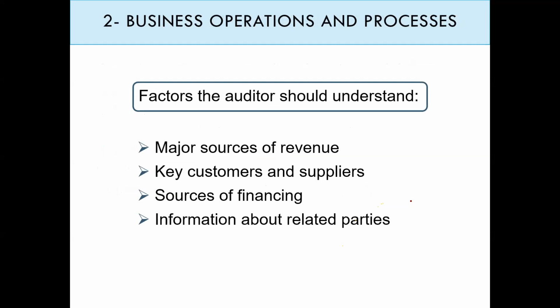I have to understand the main business operation. What are the major sources of revenue, the main operation of the business, the key customers, from where are you financing your operation, through loans or debt, and information about the related parties. Who are the related parties?